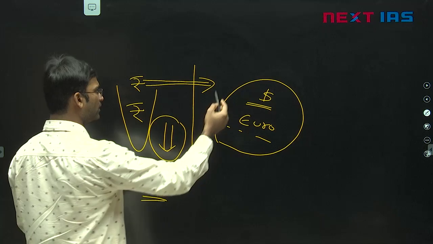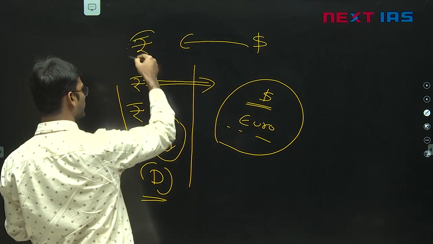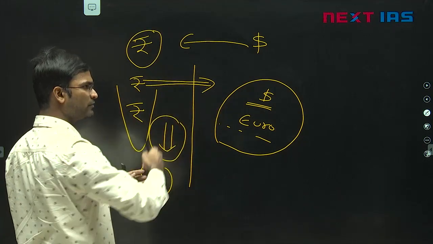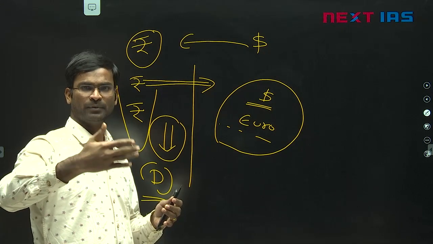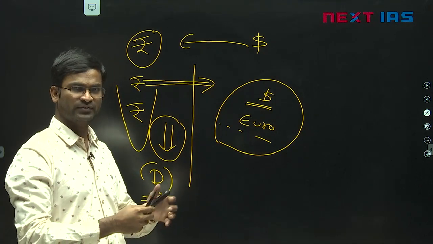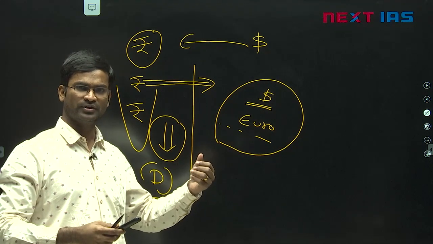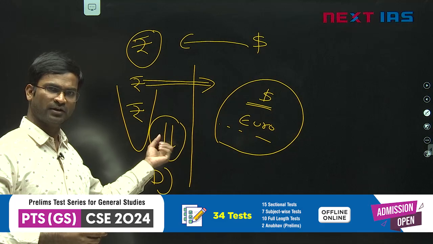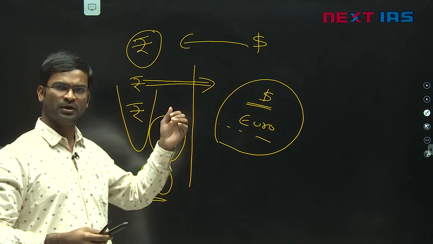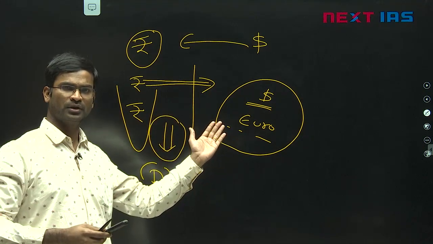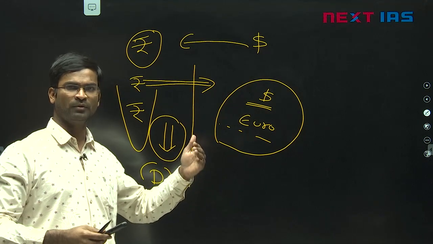Then vice versa, whenever foreign currencies are converted into domestic currencies, okay? So here capital inflow, in other words here rupee is demanded. When rupee is demanded, rupee value goes up. So in prelims they can ask you, in which of the following cases rupee will appreciate, rupee will depreciate. Simply remember, when inflow of capital, when money is coming to us, in other words rupee demanded, rupee value goes up. Money moving from India, that is the outflow of capital. In other words, rupee supply is increasing, rupee will depreciate.